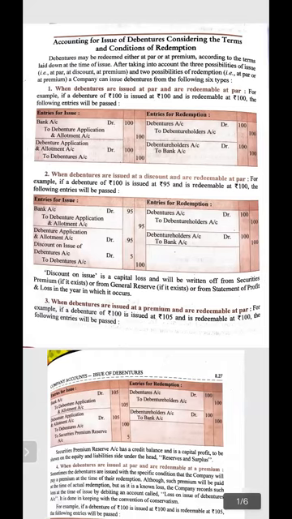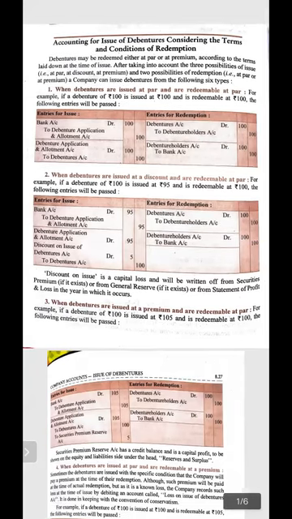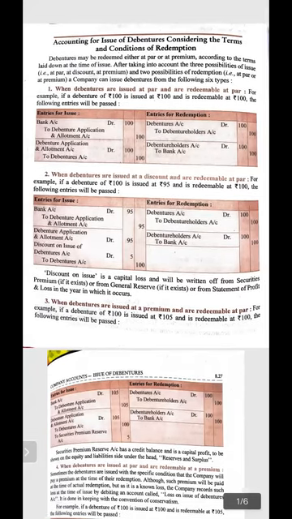Money will be given back to the debenture holder, that is known as redemption of debentures. Let's see what will be the accounting treatment of issue of debentures, what are the different conditions of redemption, and what is the effect of the entries of redemption on the entries of issue.